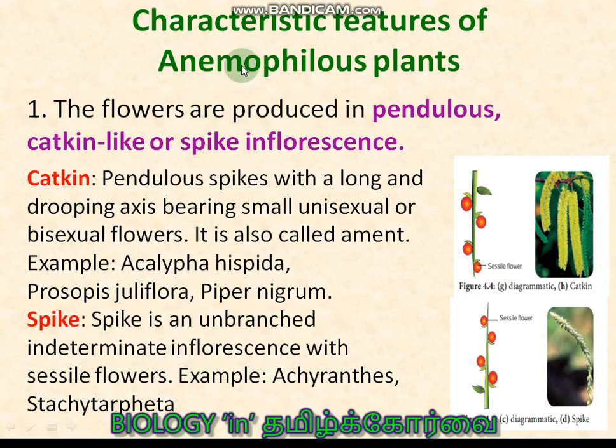Characteristic features of Anemophilous plants. This is one of the essay questions, because nine points are given with many technical terms. The first point: the flowers are produced in pendulous catkins. A pendulum-like spike is called a catkin. You see, it is hanging from the top. A hanging type of spike is called a catkin. An upright spike is just a spike.